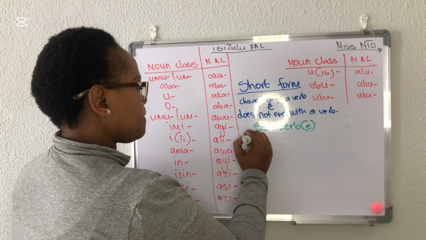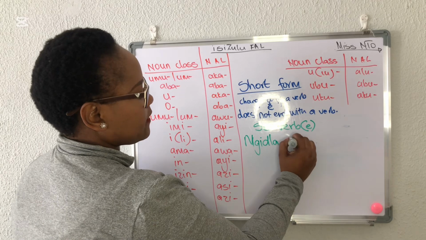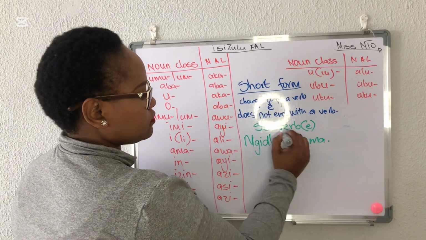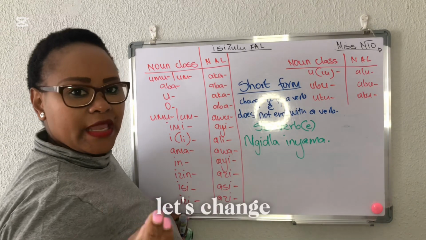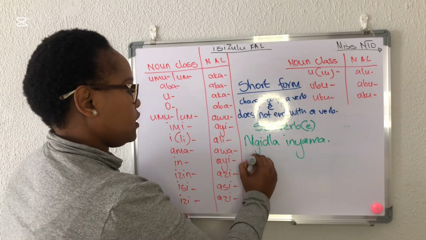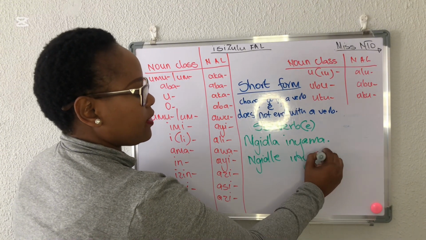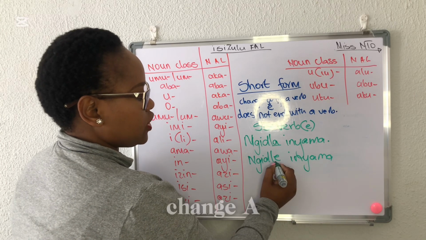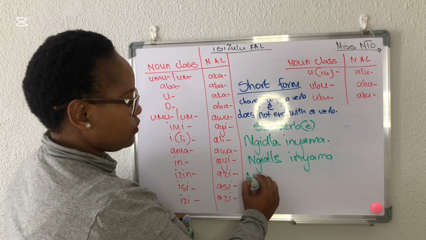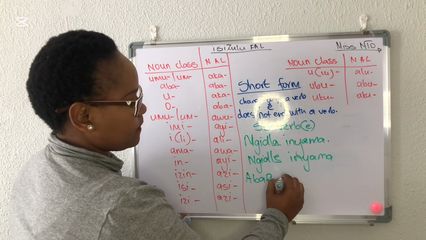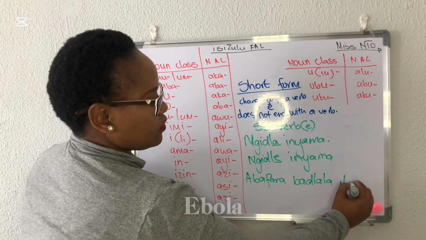So what are we talking? Let's do an example. You get a sentence that says ngidla inyama. Dla is a verb, which means our sentence does not end with a verb. So now let's change it to a past tense. It's going to be ngidle inyama. All you did was change a into e. Okay, let's do another one. Abafana badlala ibhola.